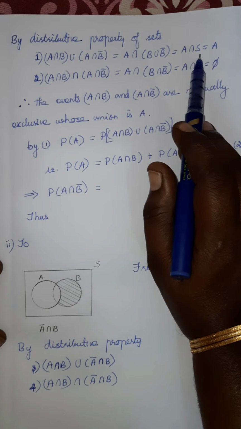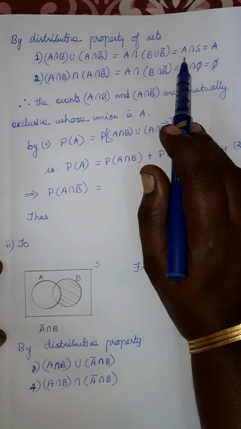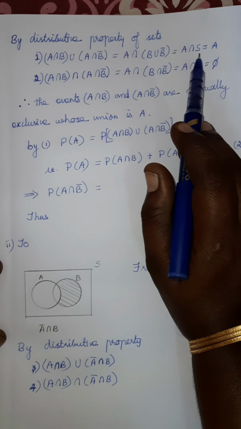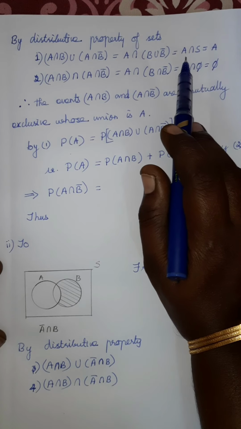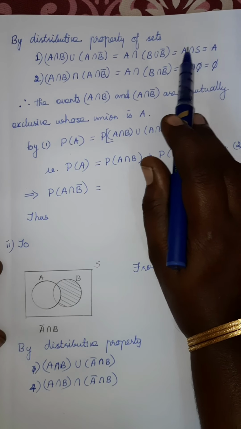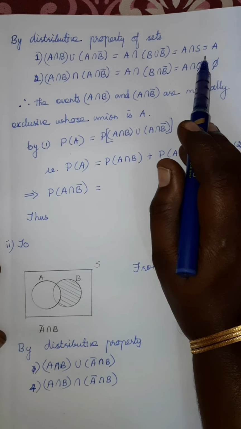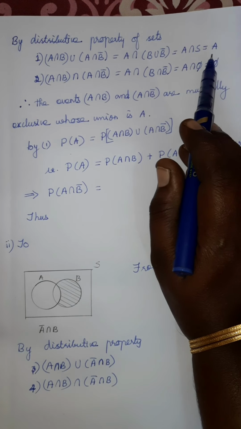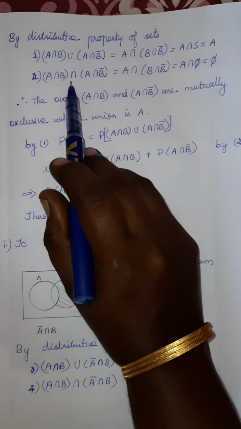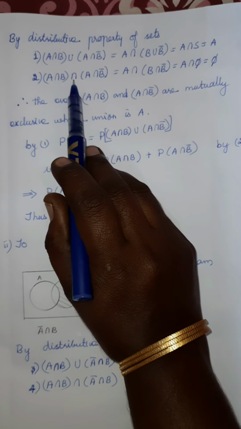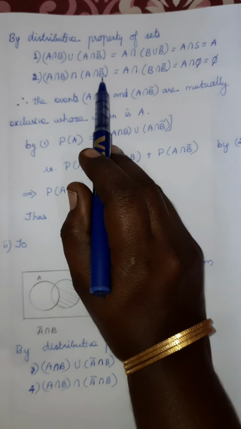Are you clear? S is a universal set, A is a subset of S. So what are the elements in A? All elements are in S, but the remaining elements in S are not in A. So whenever we take the intersection A intersection S, we will get only the elements in A, that means set A. Okay, like the same, A intersection B union A intersection B bar.